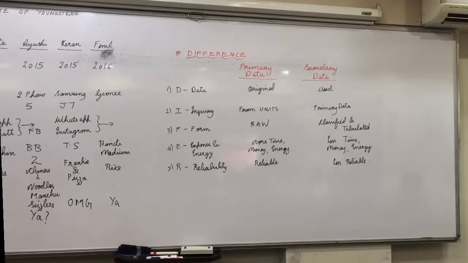And next sentence, may not be reliable or relevant. Even relevant, you understand? As I gave the example, I collected the data of weak students, and Abhishek sir wants the data of genius, so it will not be relevant for his purpose. So secondary data may not be reliable and even relevant if you directly take it from the primary data.